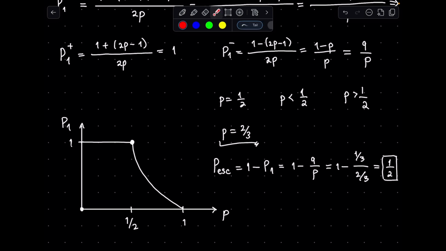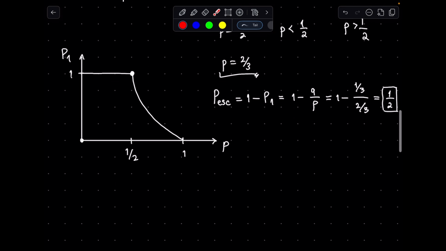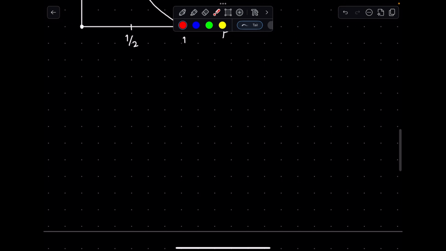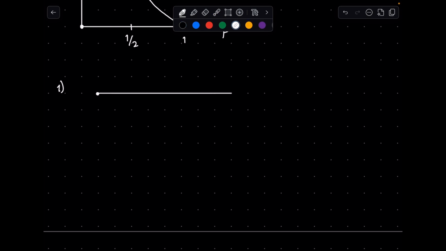Interestingly, even though the walker has a bias or a drift to walk away from the cliff, the probability of escape is only 1/2. Now, I want to mention two other related questions to this problem that we can answer easily given our solution. First, what would be the failure probability of the walker if it started at arbitrary x equals i instead of x equals 1?